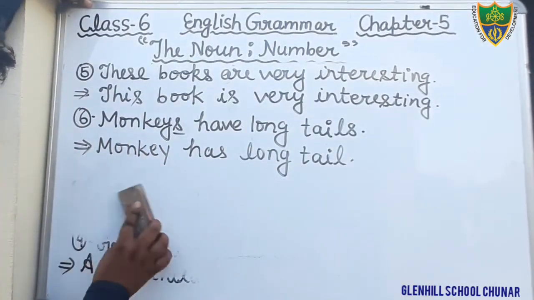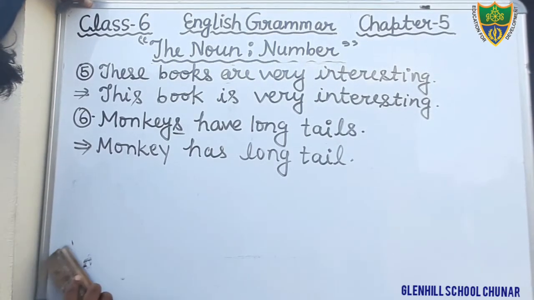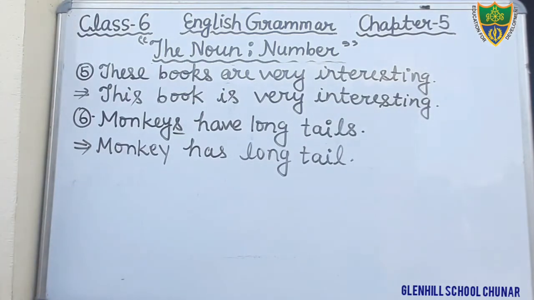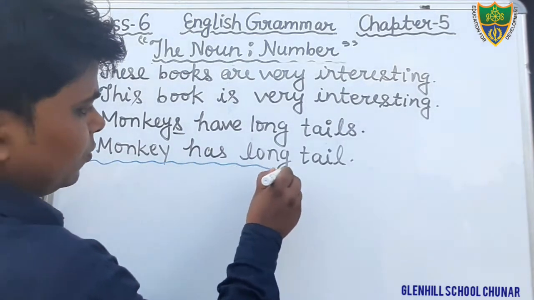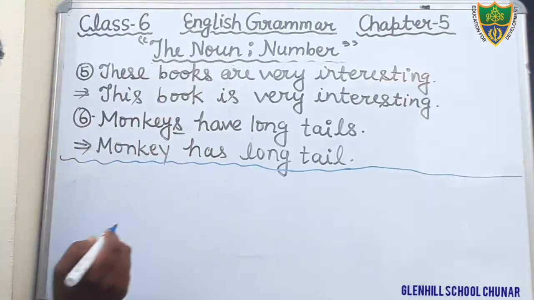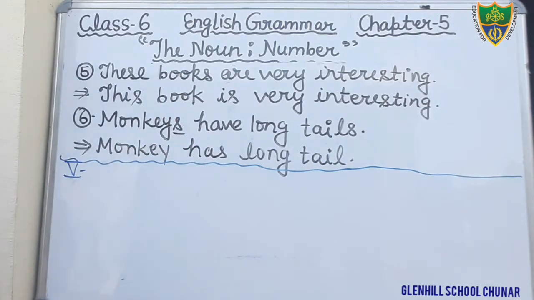In the question number 5, you have to fill the verb according to the subjects. What? According to the noun. Okay, student, just see. Exercise number 5, sorry. That is exercise number 5.